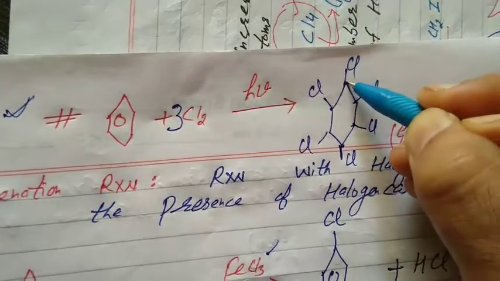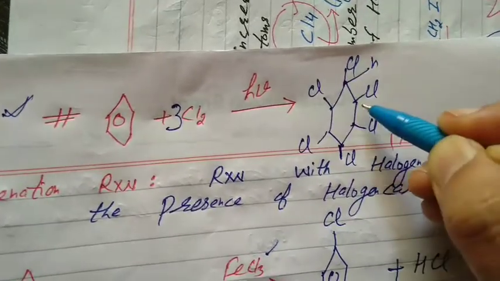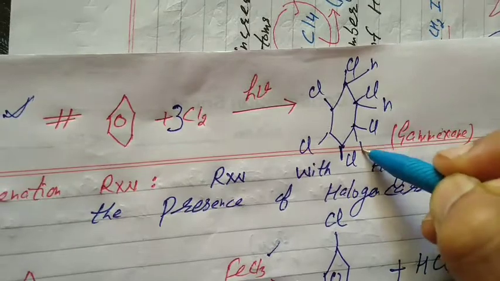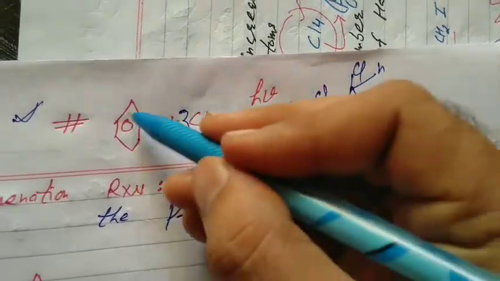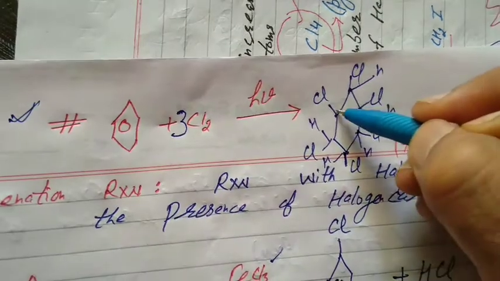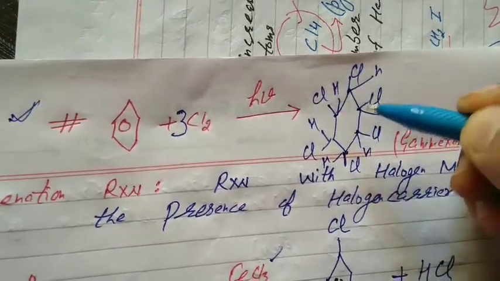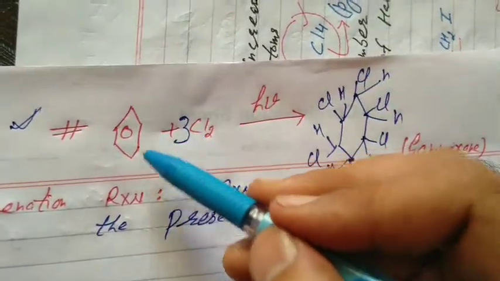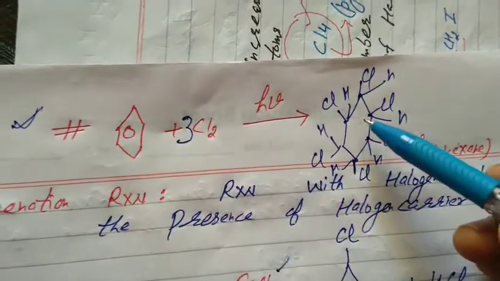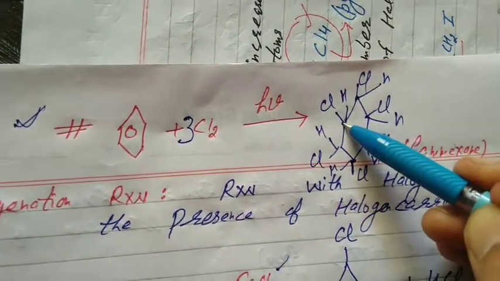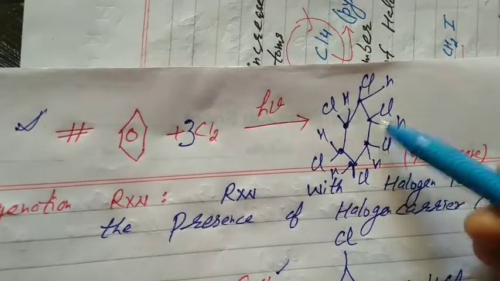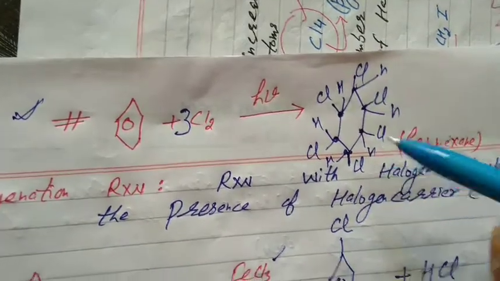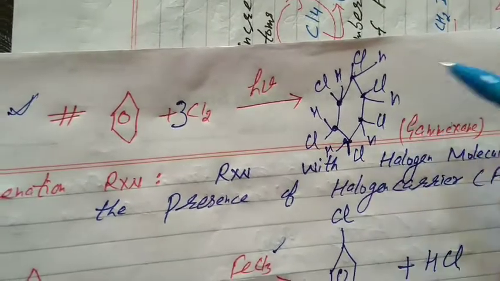Already benzene is C6H6. At first there were hydrogen atoms. C6H6, it is benzene. Already there were hydrogens at all positions with 6 carbons. Now what happens? 6 chlorines add and the ring reduces. If you mention the ring, it is wrong because carbon is already tetravalent. Each carbon atom is surrounded by 4 bonds. Addition takes place. It is called gamexane or BHC, benzene hexachloride.